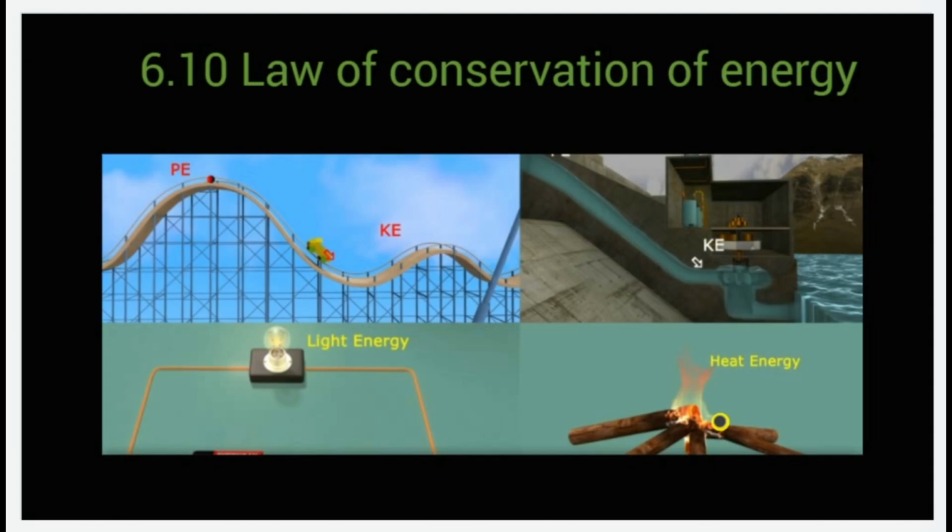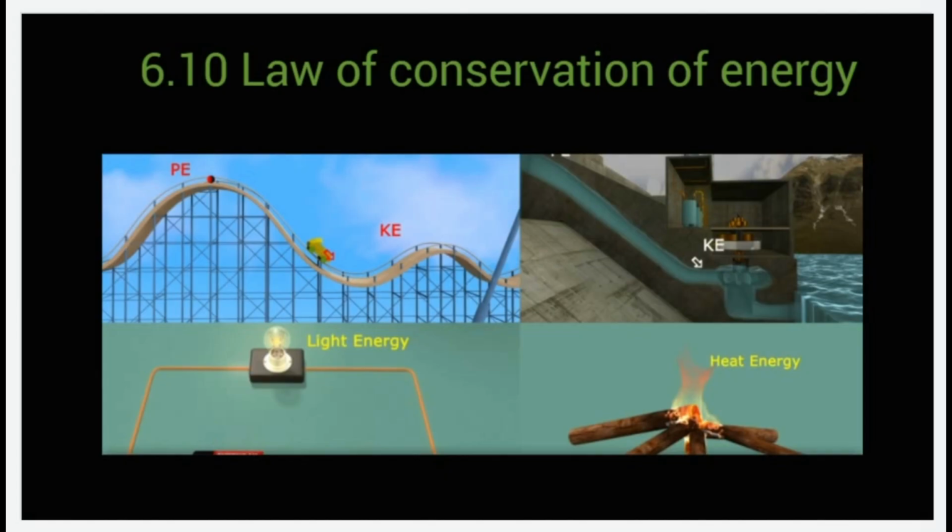In general, there is no proof for this principle of conservation of energy, and we also don't have any violation of it till now. So the principle or law of conservation of energy is nothing but this: energy may be transferred from one form to another, but the total energy of an isolated system remains constant. Energy can neither be created nor destroyed.